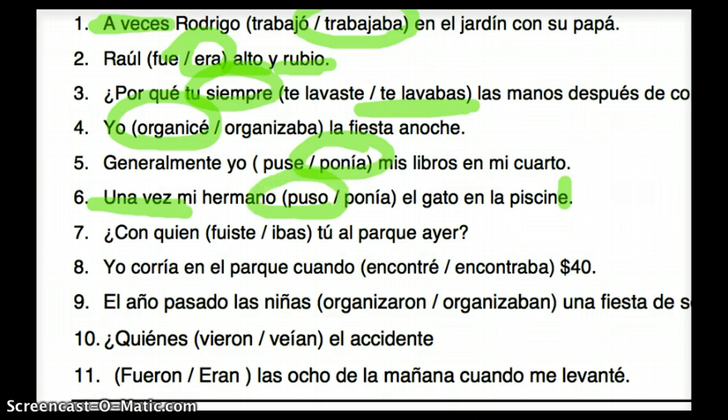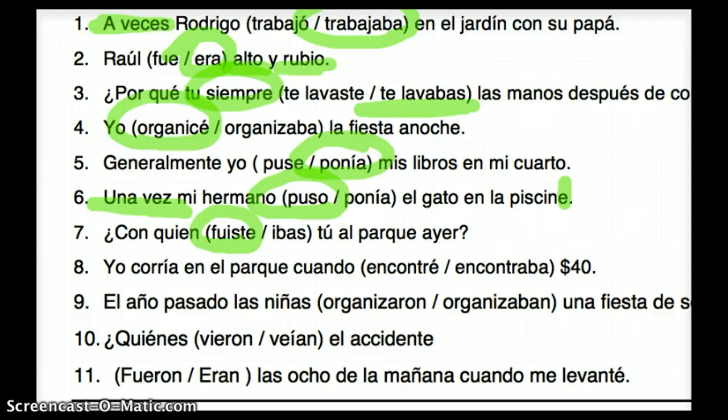All right. ¿Con quién something tú al parque ayer? So what's our keyword there? Ayer. And if I'm using ayer as my keyword, then ayer means what? It means yesterday. And yesterday indicates that it probably happened one time. So, ¿con quién fuiste tú al parque ayer?